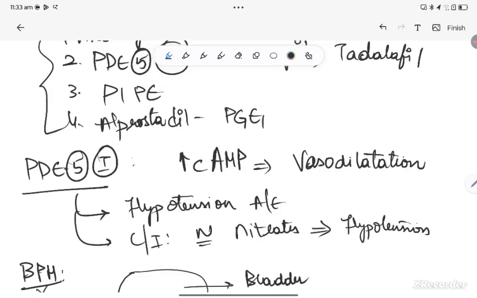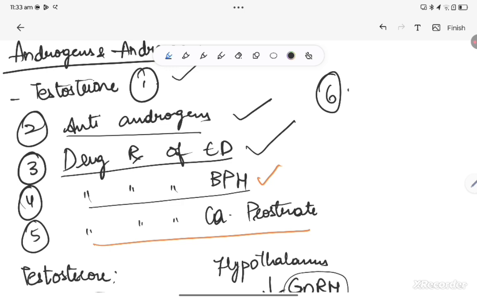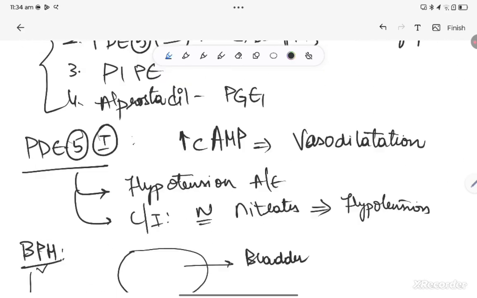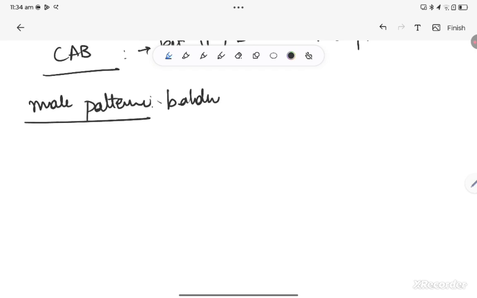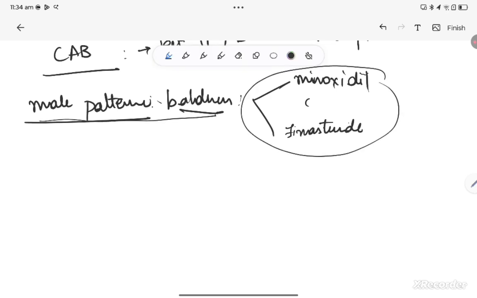And then we forgot to mention one small topic here, that includes androgenic alopecia or male pattern baldness, where treatment of choice is obviously minoxidil. We will write about it also, the small topic. Male pattern baldness. Obviously, there are multiple treatment modalities. One such is minoxidil, topically given. What is minoxidil? It's a potassium channel modulator. Mainly it causes anagen phase growth, hair growth, and then obviously anti-androgens, mainly 5-alpha reductase inhibitors like your finasteride. When these two are given together, usually there is an answer for male pattern baldness.